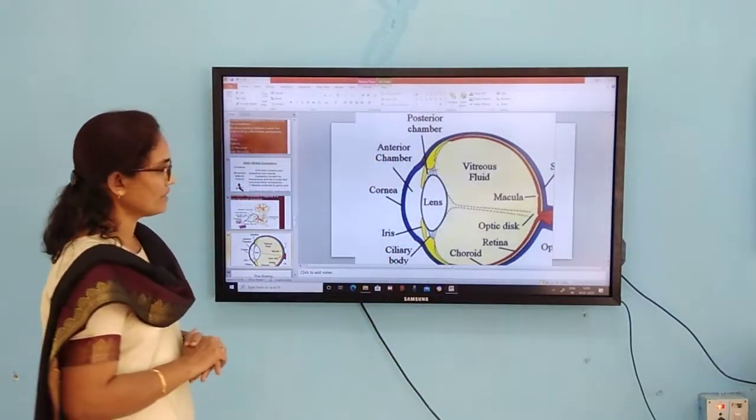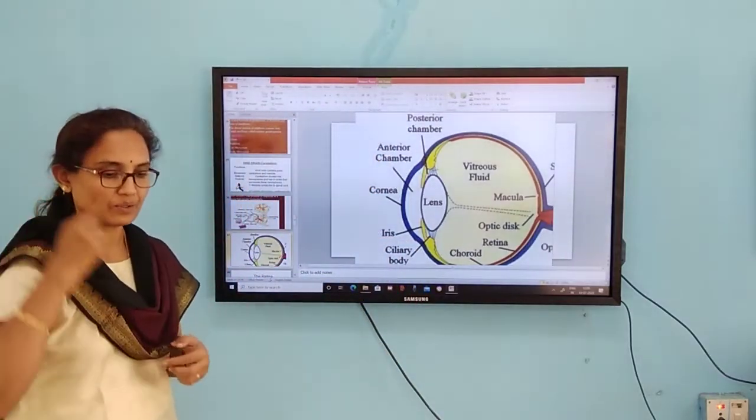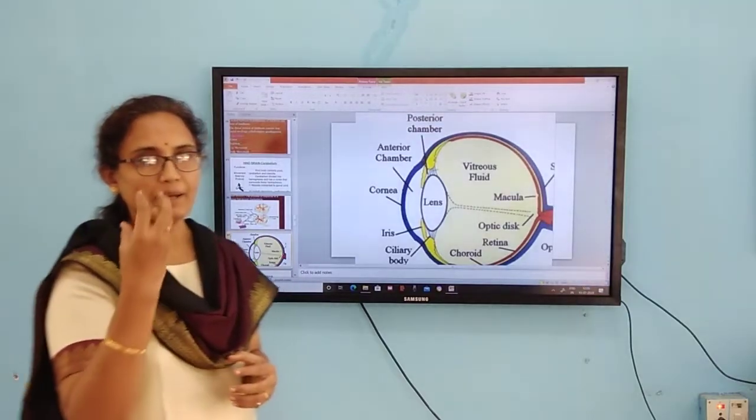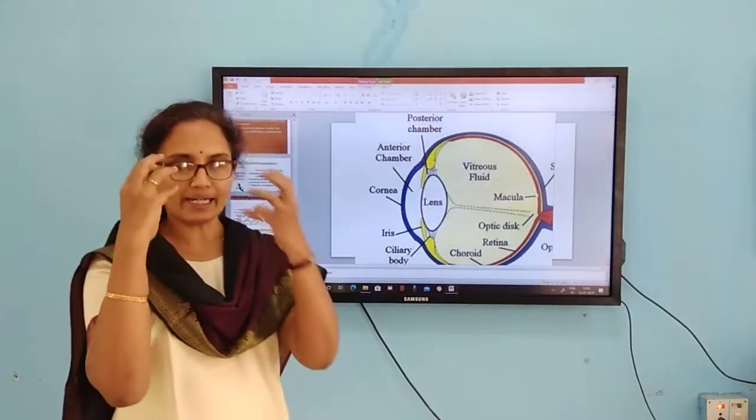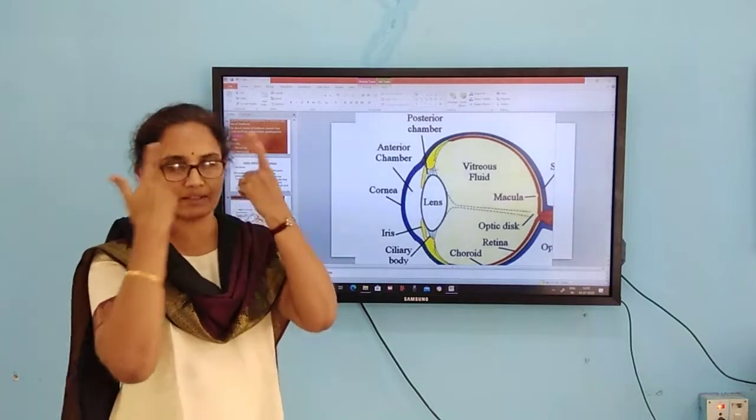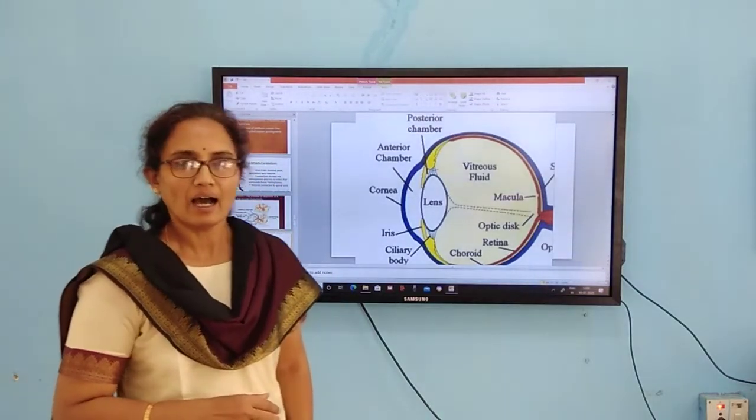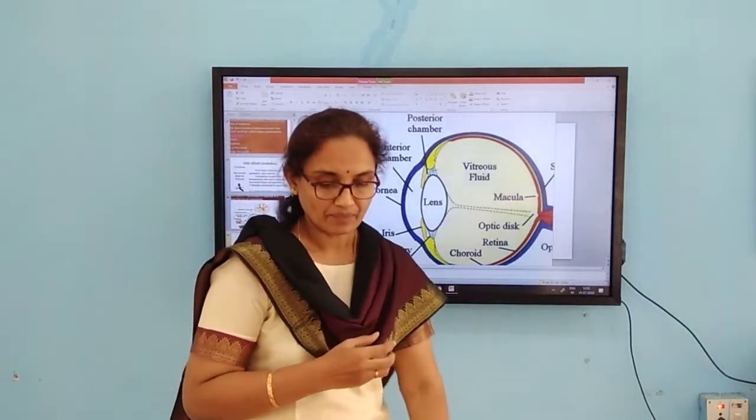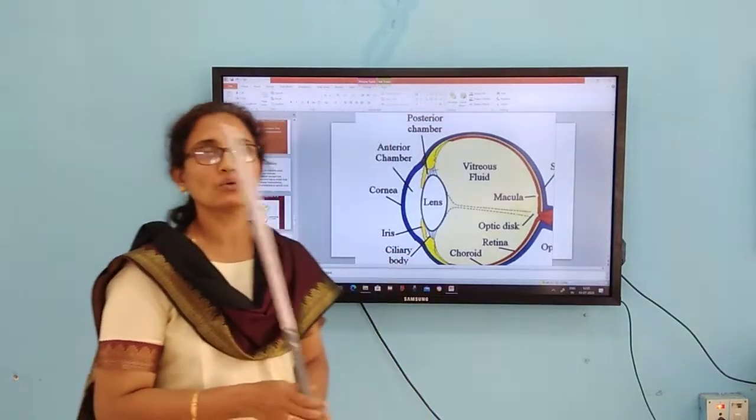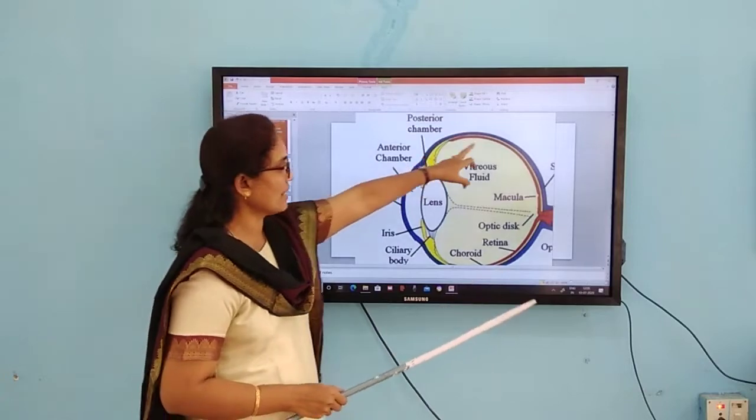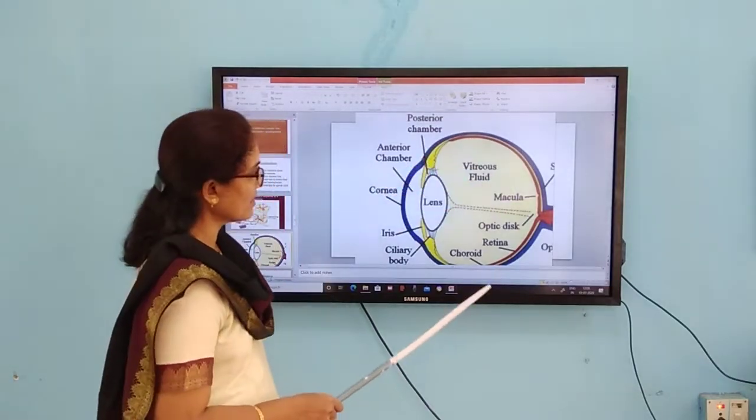So, coming to the structure of the eye, we have a pair of eyeballs located in the orbits of the skull. In these orbits you can find the eyeballs. These are the organs of vision, as you know well. And this eyeball is surrounded by 3 layers.